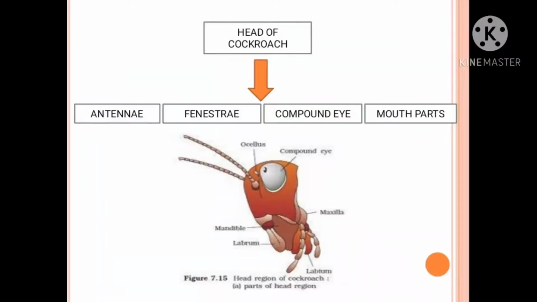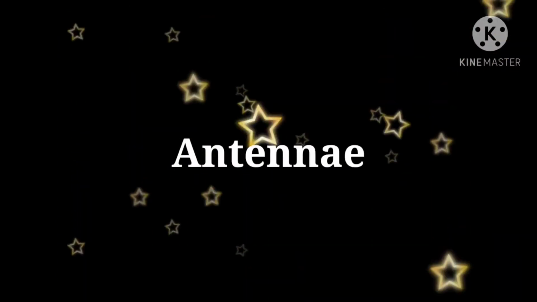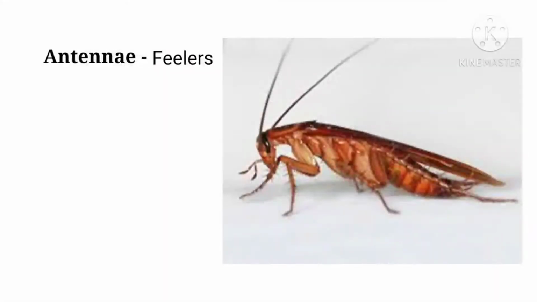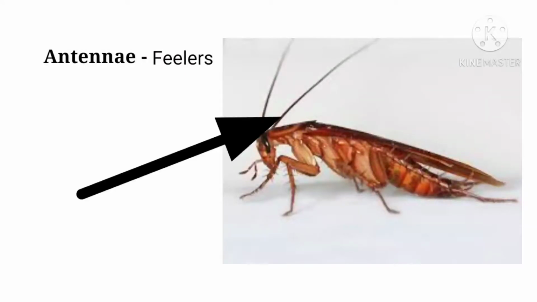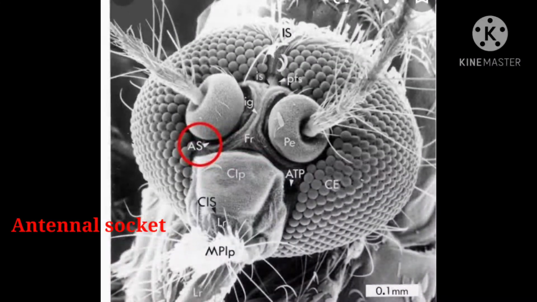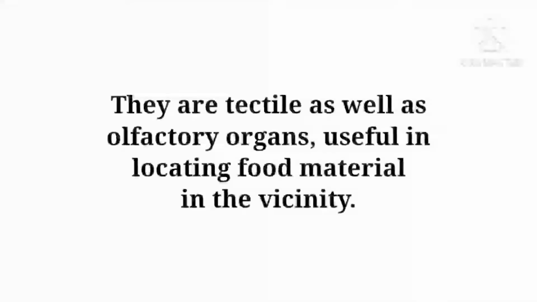In this, the first part is the antennae. The antennae are also called the feelers. They are filamentous, long, segmented structures that can be moved in all directions. They are locked in membranous pits called the antennal sockets. They are tactile as well as olfactory organs, useful in locating the food material in the vicinity.